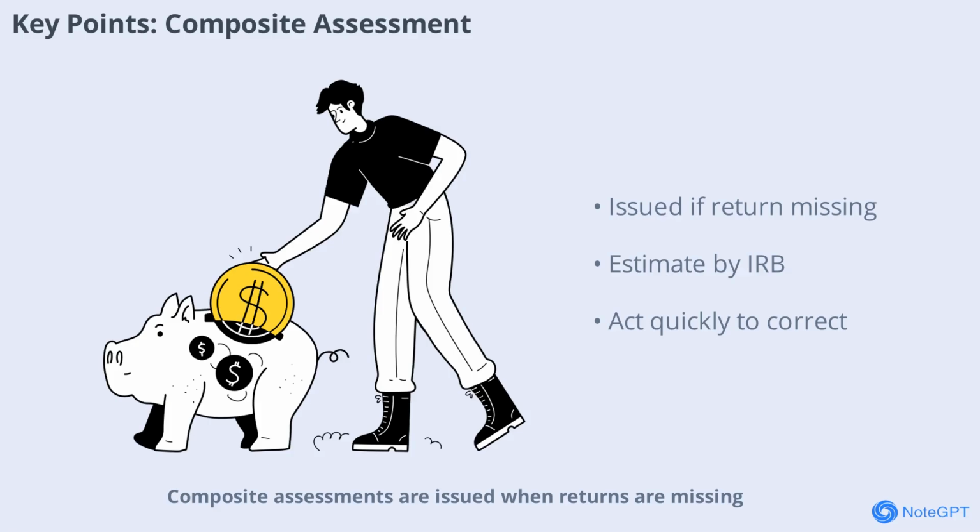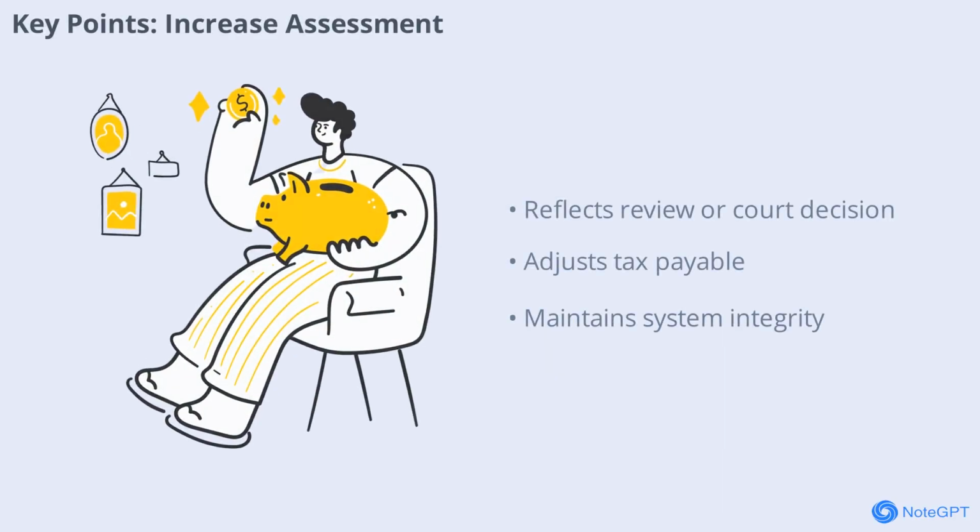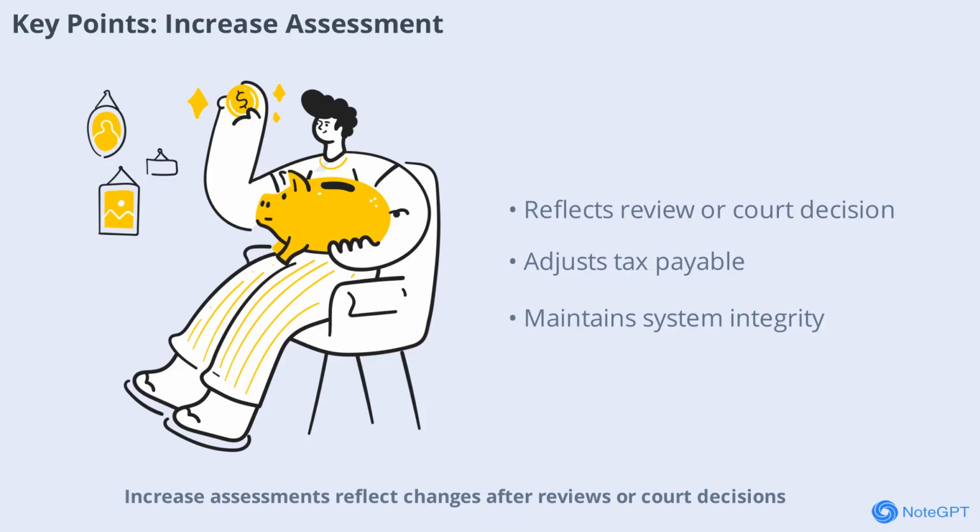Composite assessments are issued when returns are missing. They serve as a reminder to comply with tax obligations and allow the IRB to estimate your liability. If you receive one, it's important to act quickly, either by objecting or submitting your return to ensure your tax is calculated correctly. Increase assessments reflect changes after reviews or court decisions.